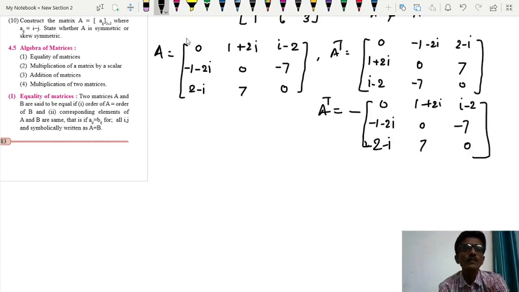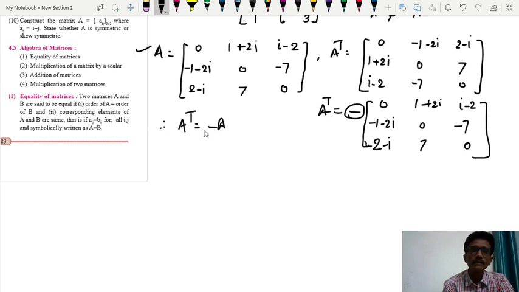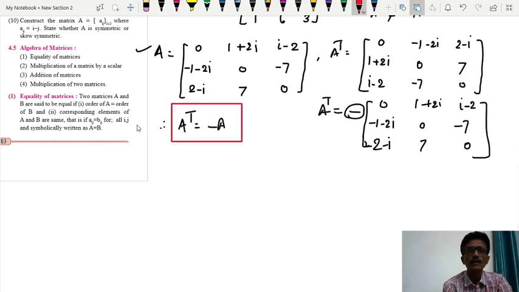तो ये आपका मैट्रिक्स ये होगा A. Okay, so you can see here this is the same as A. Therefore what we are getting, A transpose is equal to, this minus sign is there, minus A. Therefore A transpose is equal to minus of A. So this matrix is what? Skew symmetric matrix. Therefore it is skew symmetric matrix.